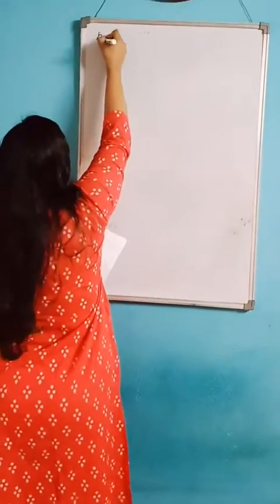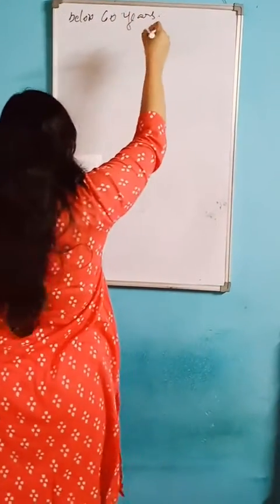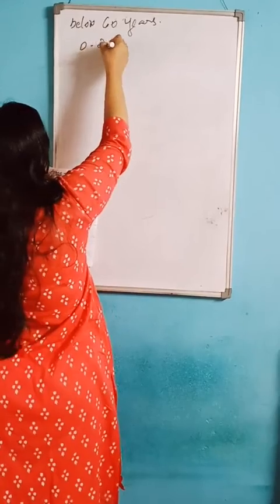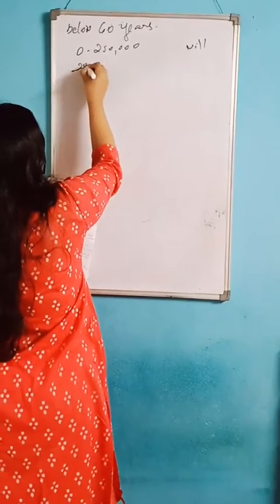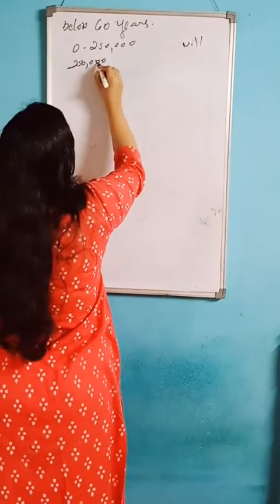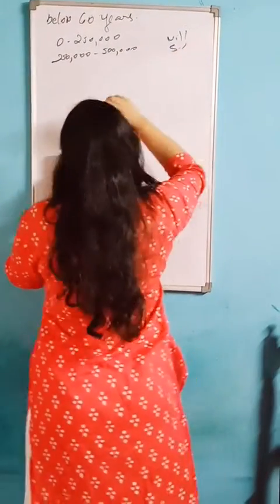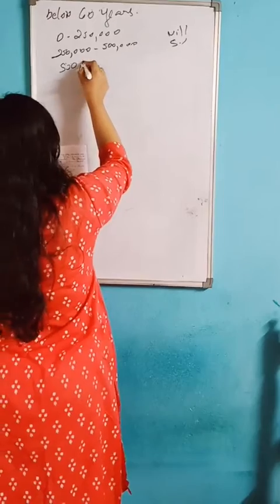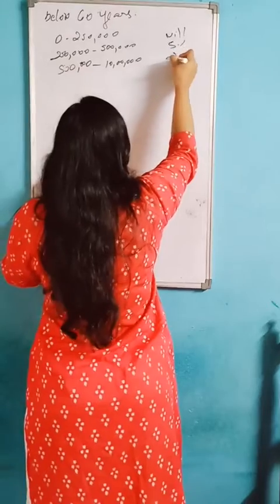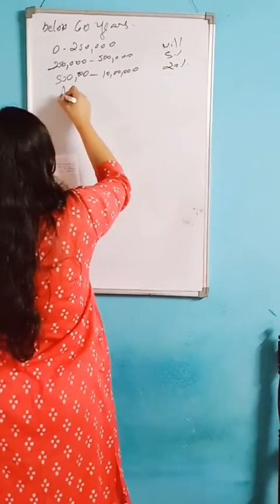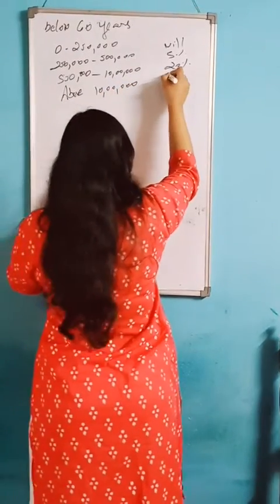If the question gives below 60 years, the format is like this: 0 to 2,50,000 is nil. 2,50,000 to 5 lakh, the percentage is 5%. Next, 5 lakh to 10 lakh, the percentage is 20%. And above 10 lakh the percentage is 30%.